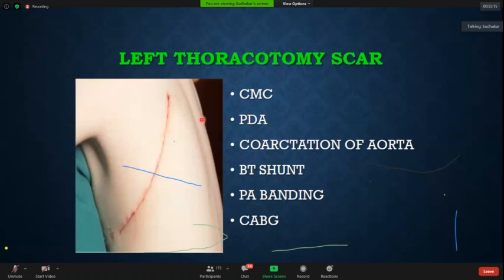So the surgeries which can be done through a left thoracotomy are closed mitral commissurotomy, PDA ligation, coarctation of aorta surgeries, BT shunt, and pulmonary artery banding. Some CABGs nowadays, or minimally invasive short incisions, can also be done through left thoracotomy scars. Now, these 5 things you should remember through a left thoracotomy: CMC, PDA, coarctation, BT shunt, and PA banding.